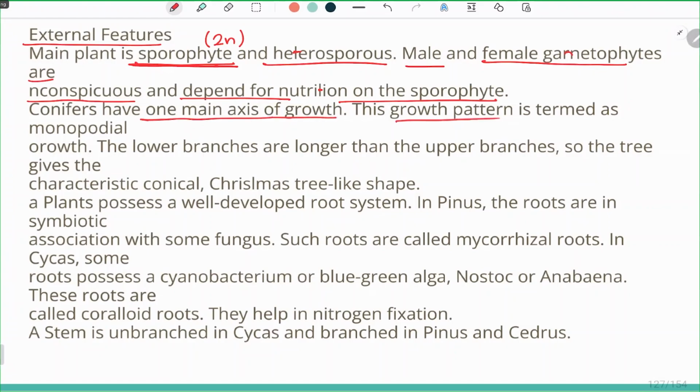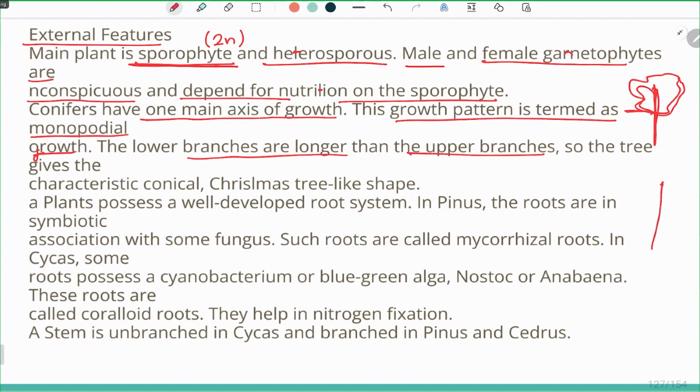Conifers have one main axis for growth. The growth pattern is known as monopodial growth. They have one main axis like this, and they grow along the same axis, and leaves are borne on the lateral side. The lower branches are longer than the upper branches. The lower branches we have seen in conifers always look larger and the upper ones are shorter. So, as we see in a Christmas tree, the upper branches are shorter and the lower are longer, giving a characteristic conical Christmas tree like shape.